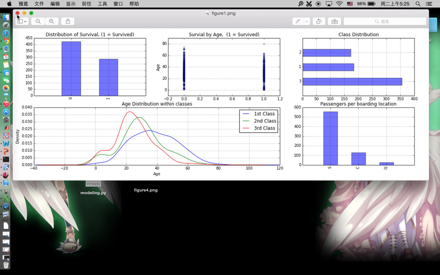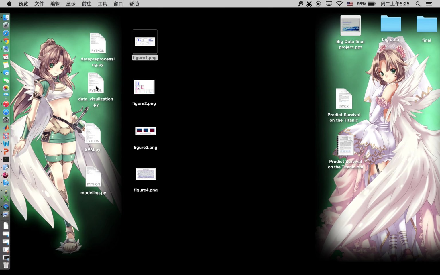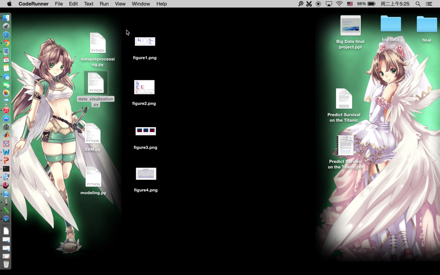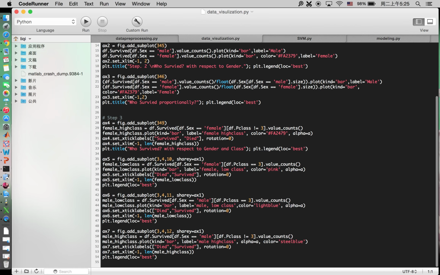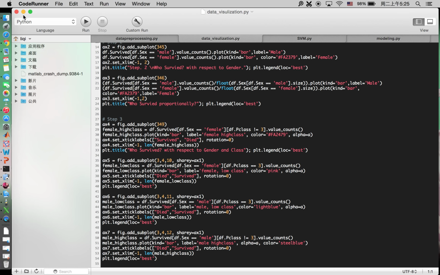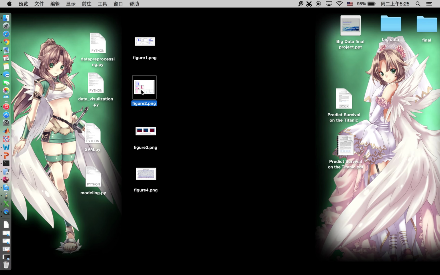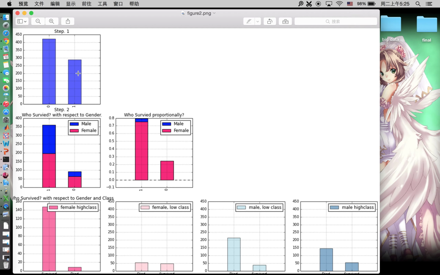This is the first part of our code. The second part is data visualization. It's here, and after we run this, we will get several graphics like this. This is survived or died. This is survived or died with gender. This is survived or died with gender and class.